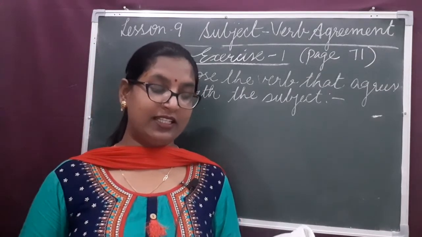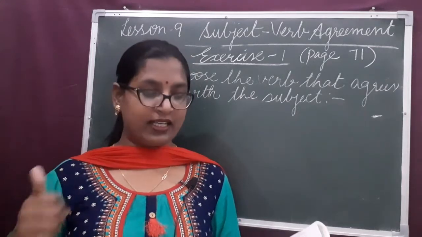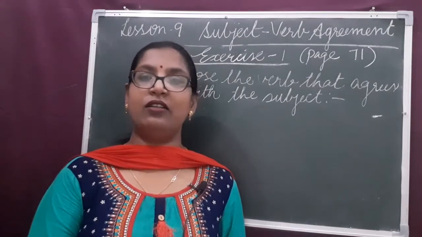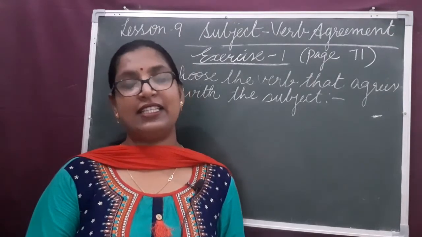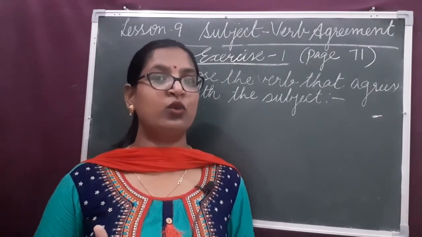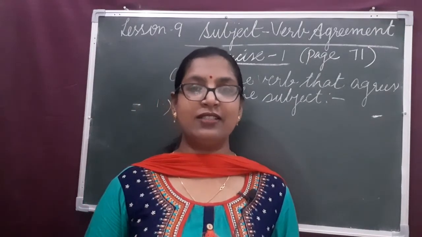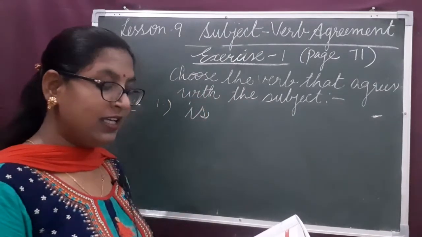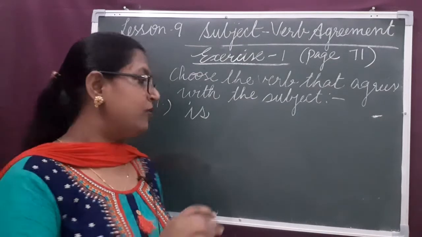Let's see the first sentence. Our cat dash called Minnie. The options are is or are. So what is our subject? Cat is our subject. Cat is singular in number. So which verb will we use? The singular verb, that is, is. Our cat is called Minnie.